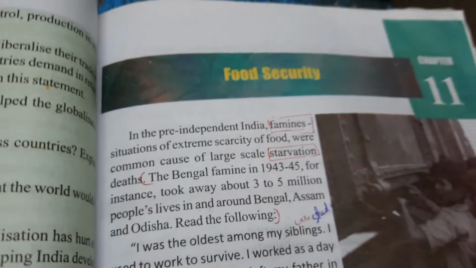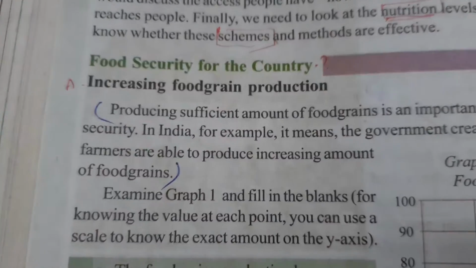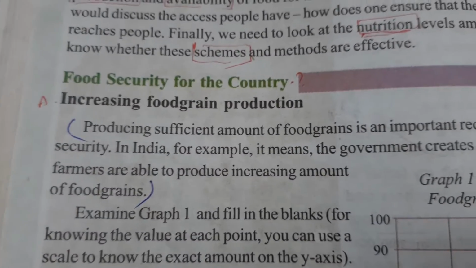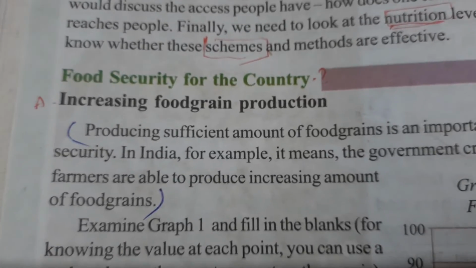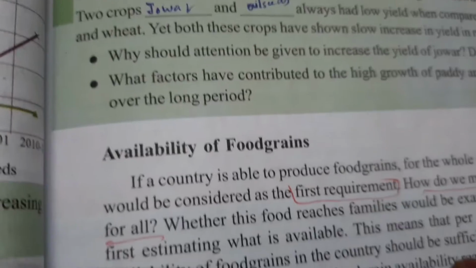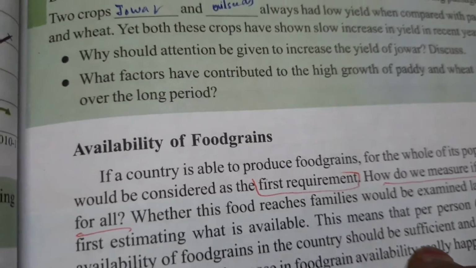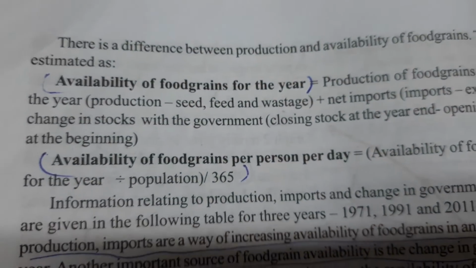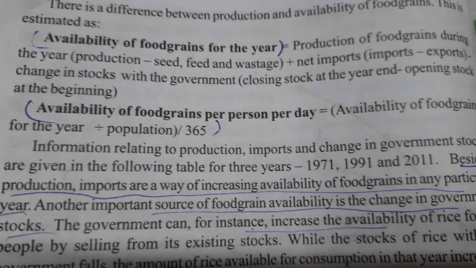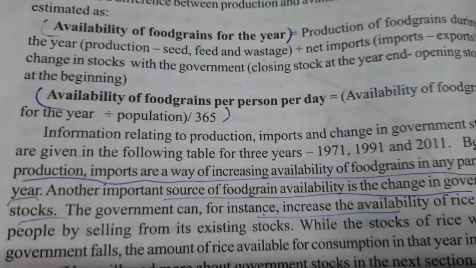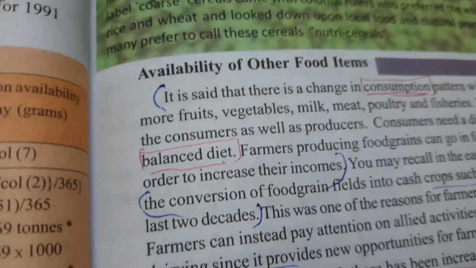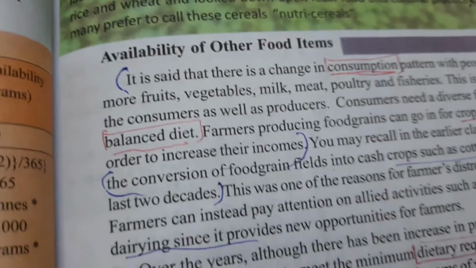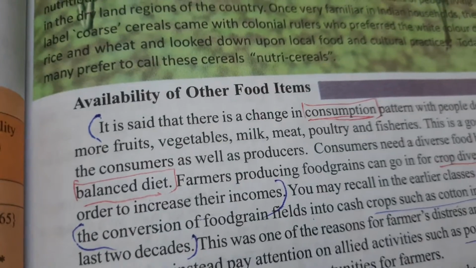Thus, children, I think you have understood what is food security. Increasing food grains production in a judicious way is the only way to food security for our country. How all the people of a country should get food grains, the total food grains for a year, and how much is needed for a person every day should be calculated. We have understood what is a balanced diet and the availability of other food items instead of only staple food.